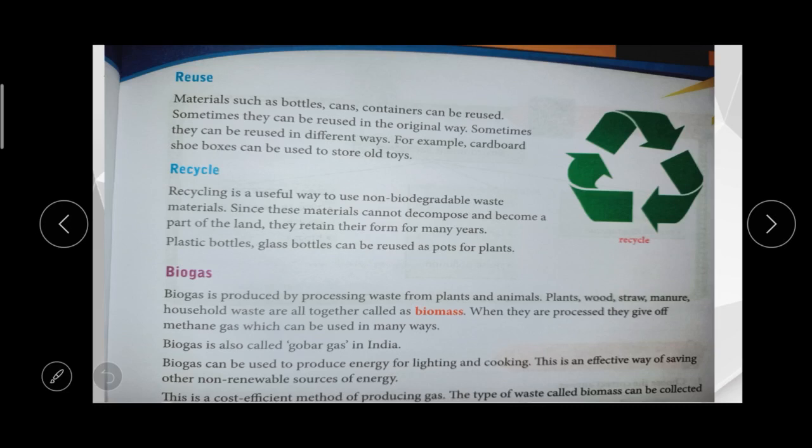We can use it as a pot for plants, right? Then we can use these bottles for decoration in our house. We can paint that glass bottle, and we can use it as a decorating material in our house.